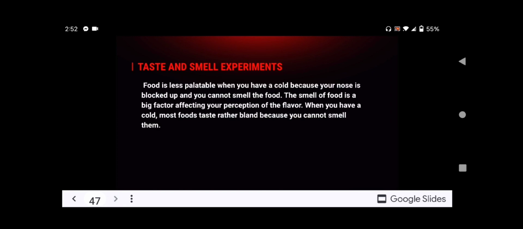For the last number, how palatable is food when you have a cold? Food is less palatable when you have a cold because your nose is blocked up and you cannot smell the food. The smell of food is a big factor affecting your perception of flavor when you have a cold. Most foods taste rather bland because you cannot smell them.